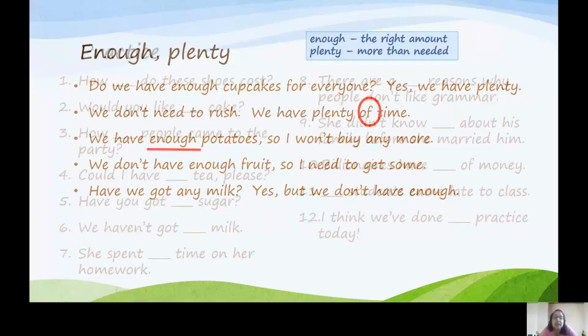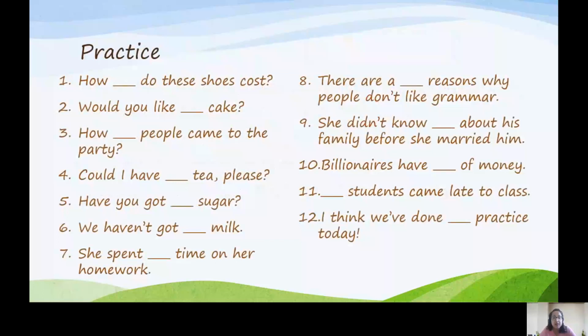Let's do a little bit of practice now. Pause here and think about what word is missing in each sentence. There might be more than one option. And then play when you're ready to check your answers.